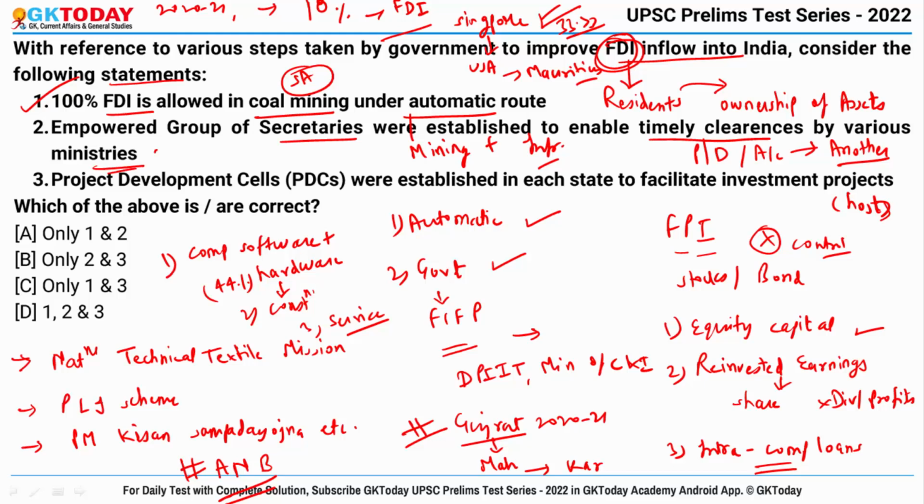Yes, in the year 2020, the government set up an empowered group of secretaries chaired by the cabinet secretary to help the global investors by enabling timely clearances by various ministries. This is also right. The third statement says project development cells were established in each state to facilitate investment projects. Actually, these are not state things. Rather, the government set up project development cells in various ministries and departments to develop investable projects in coordination with the central and state government. That's why it is wrong, and the correct answer becomes only 1 and 2.